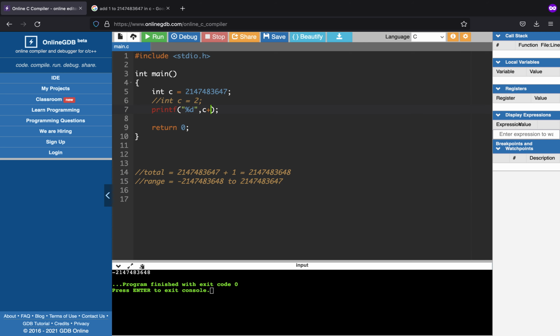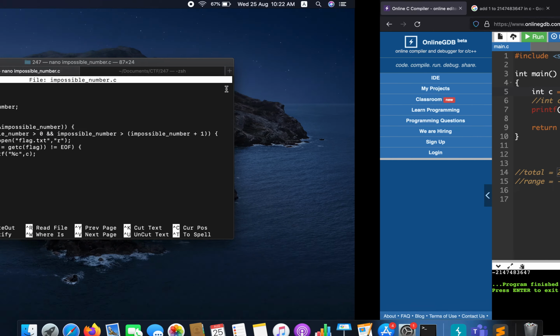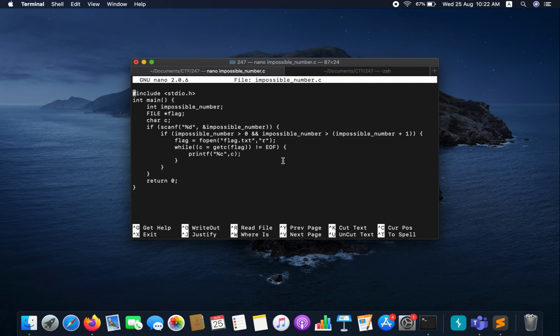What happens if I were to add 2 to this number? As you can see, again it overflew and it changed itself to this number plus 1. So this is called integer overflow because it cannot handle values anything greater than this. So let me explain it to you with the help of this CTF program or CTF challenge, sorry.